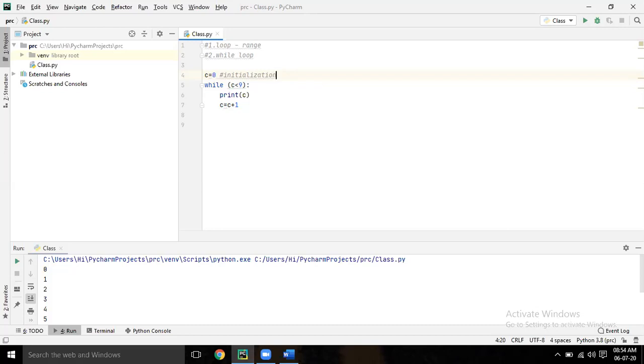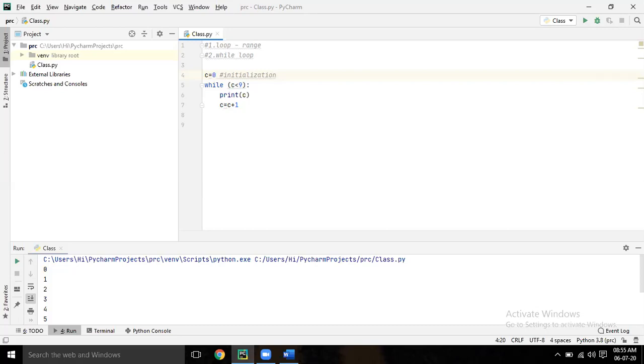What is the value of C? Print C, 1. So now 1 is printed. Now 1 plus 1, 2. Now C equal to 2. 2 is smaller than 9? Yes. Then print 2. So like that it will increment 1 by 1.